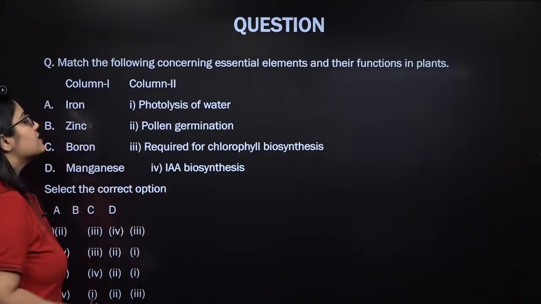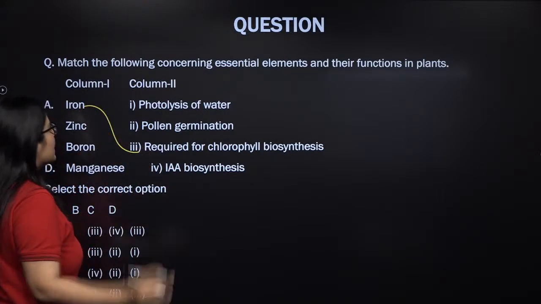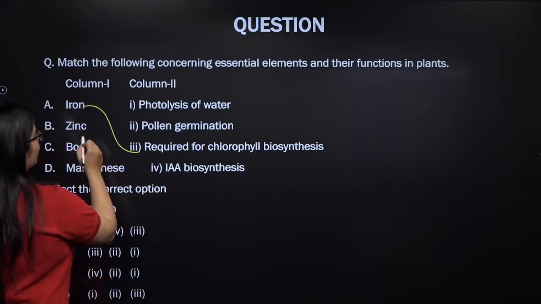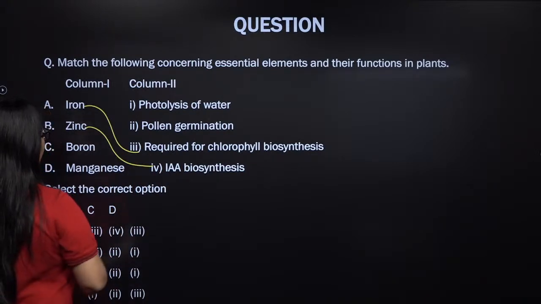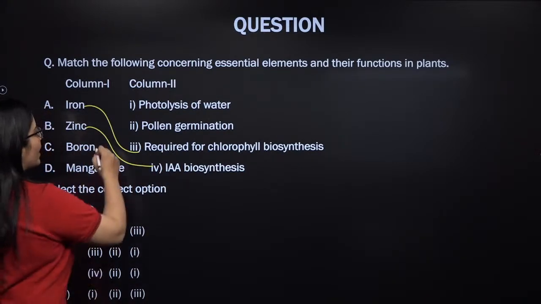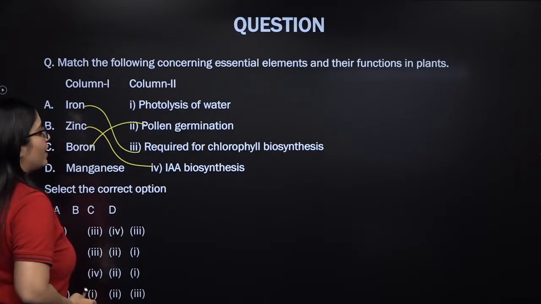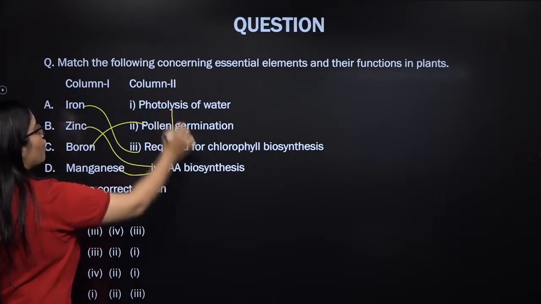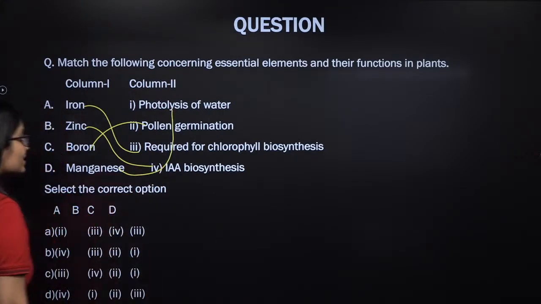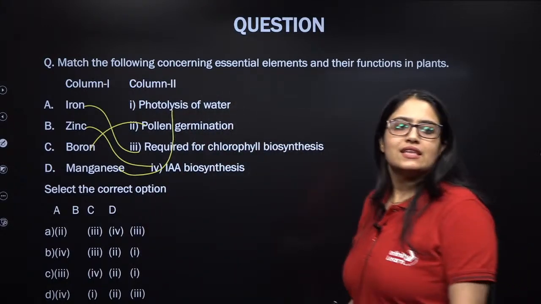Iron. Iron is required for the synthesis of chlorophyll, that's right. Zinc is required for the biosynthesis of IAA, which is auxin. And boron is required for pollen germination. Manganese has a very important role in photolysis of water, which is going to release oxygen, which is one of the byproducts of photosynthesis.